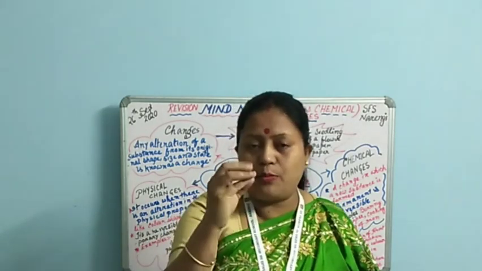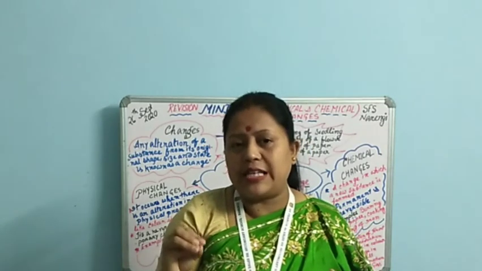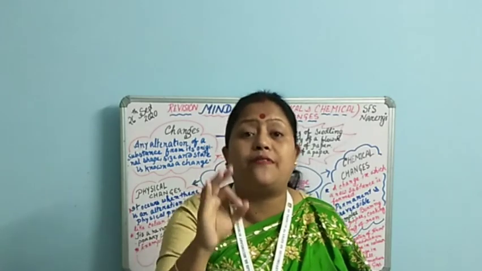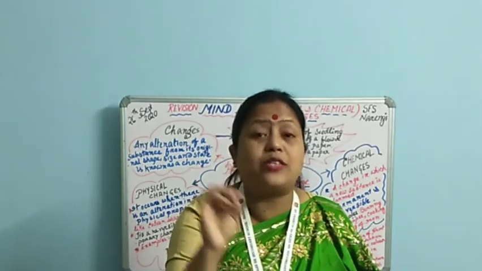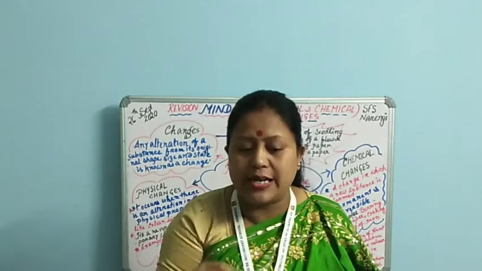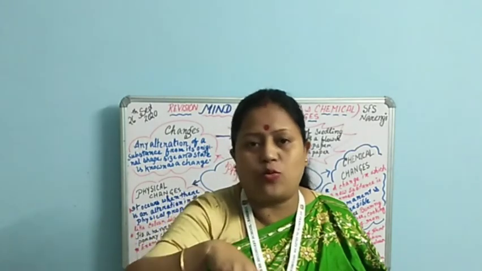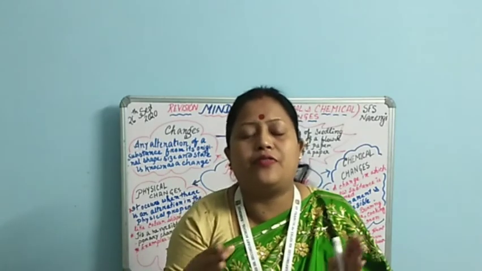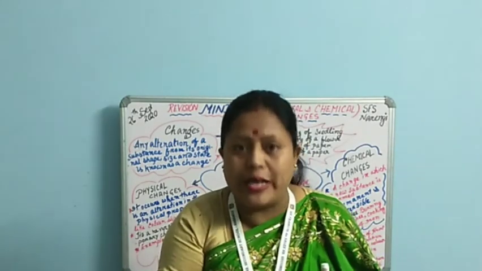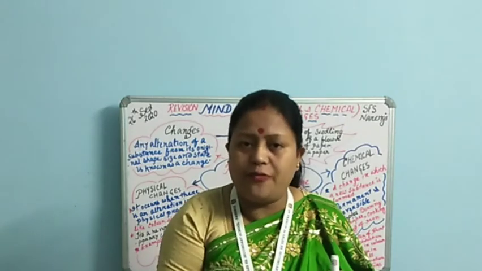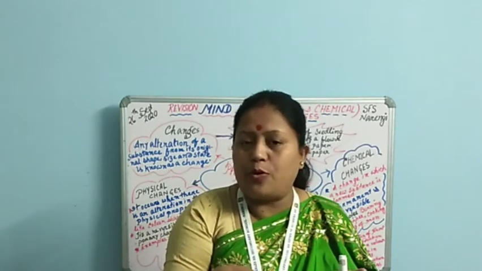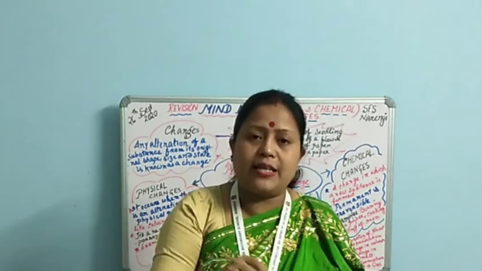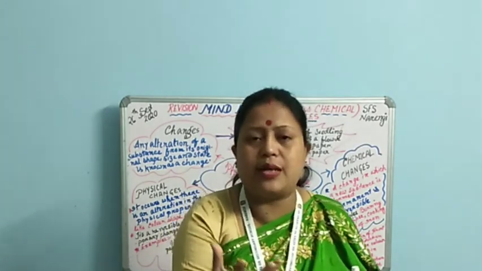Crystallization, as I told you, is the process of formation of pure crystals from a salt solution. So how are copper crystals formed? In the book there is an activity. It is written that copper crystals are formed from copper sulfate solution, and that too a supersaturated copper sulfate solution. What is done? First the copper sulfate is mixed in water, then we boil it, and some amount of acid is also added, and we keep on boiling. Then we will cool it, and we pour the solution in a petri dish.